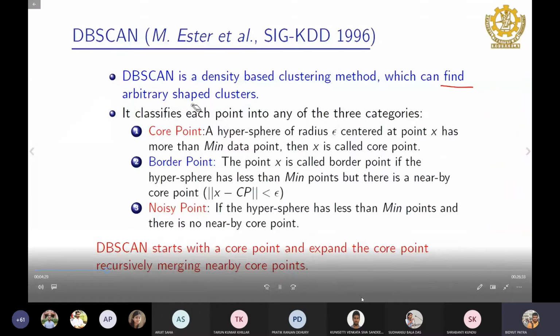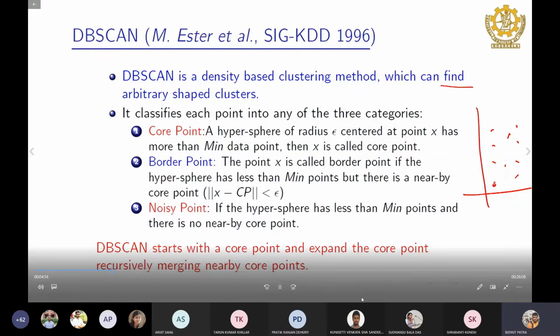The idea of this clustering approach is very simple. In a data set, we have a set of points, right? What is done is that each point is classified into three categories. Each point can belong to any one of the three categories. As you know, it does not have labels.